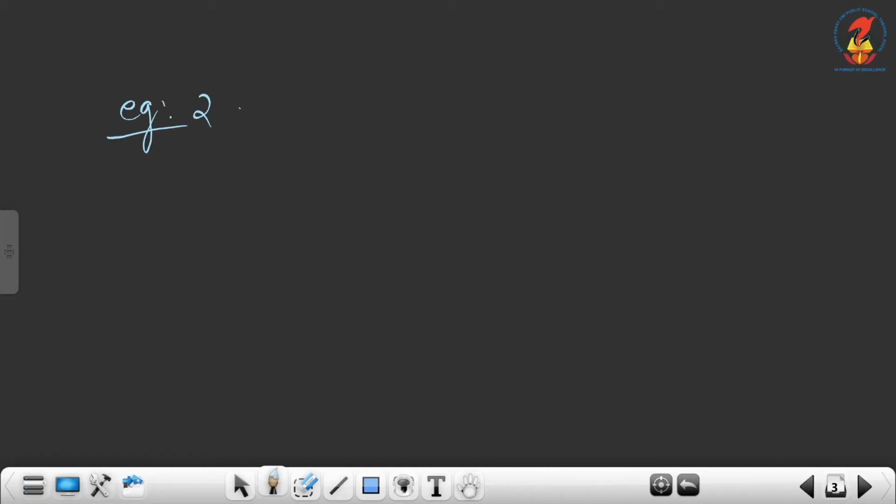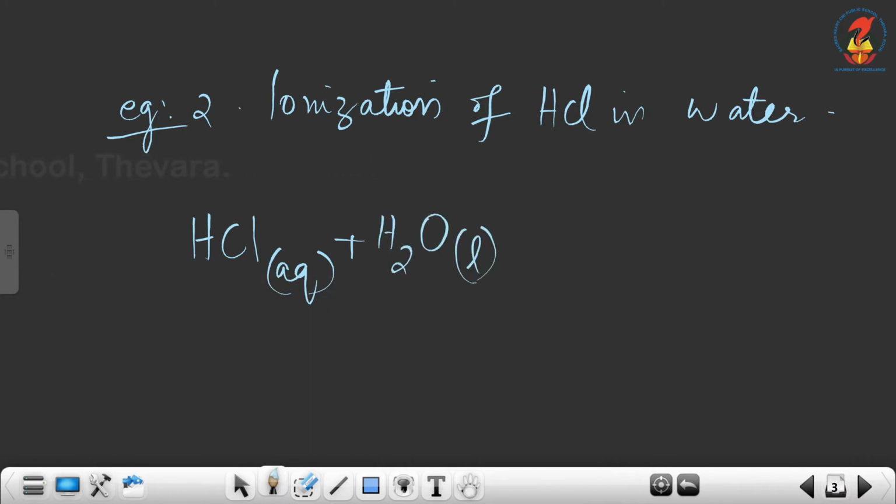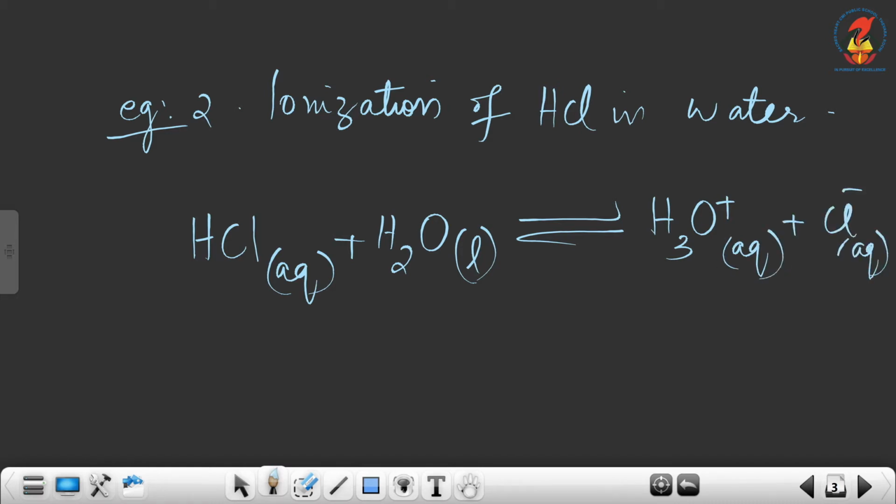Now, I am going to write the next example, that is number 2. Example 2 is ionization of hydrochloric acid in water. So, I am going to write the equation HCl plus H2O in equilibrium, we get H3O plus and Cl minus.